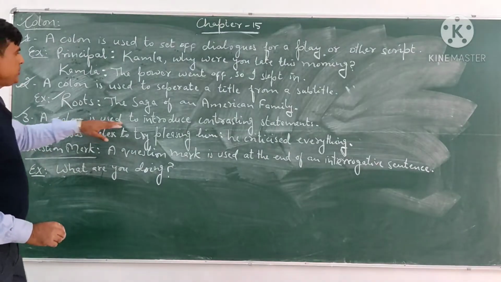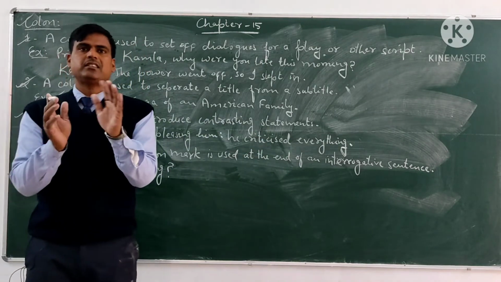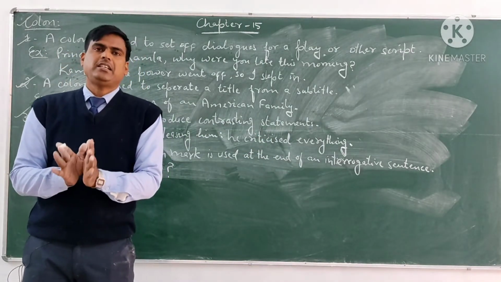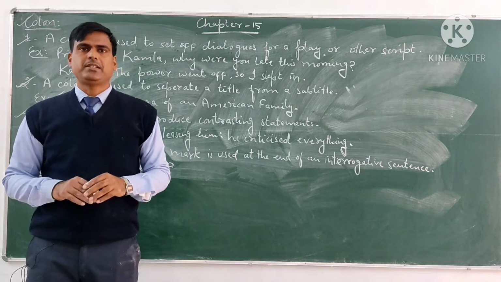A colon is used to introduce contrasting statements. If there are contrasting statements, at that time we use the colon to separate those contrasting statements.